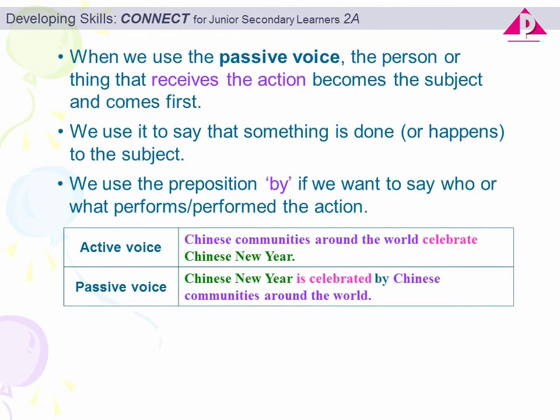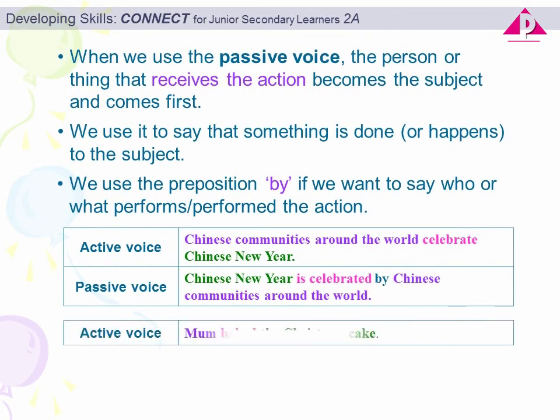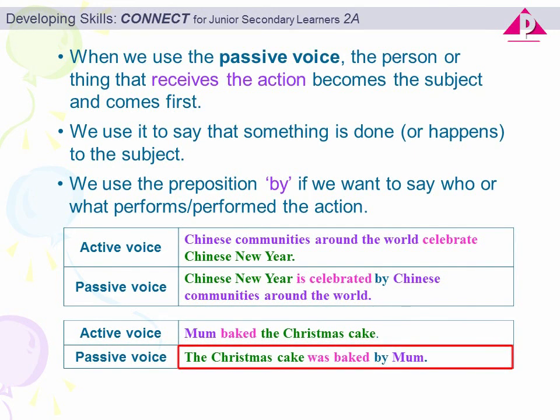With the example given above, can you try to form a passive sentence yourself? Mum baked the Christmas cake. Remember to put the person or thing that receives the action at the beginning of the sentence. The correct answer is, the Christmas cake was baked by Mum.